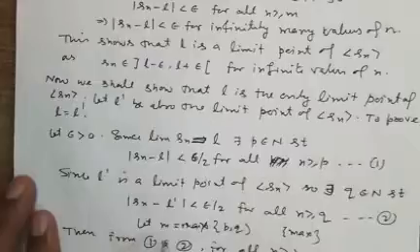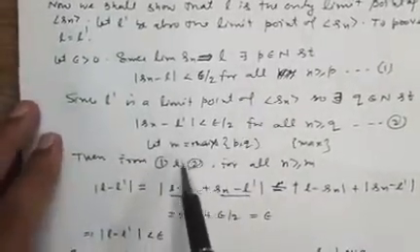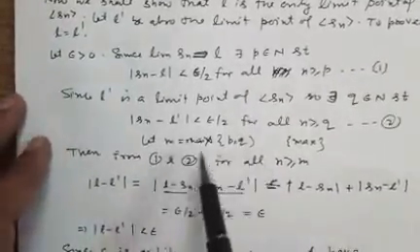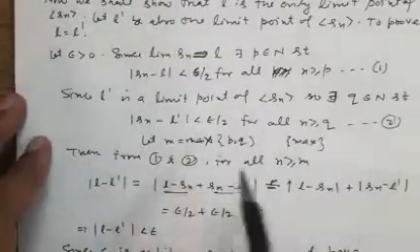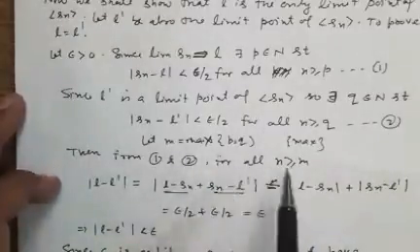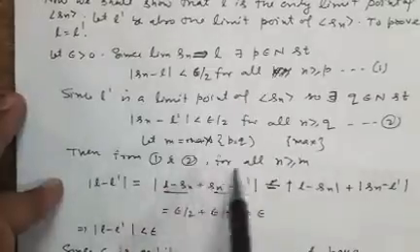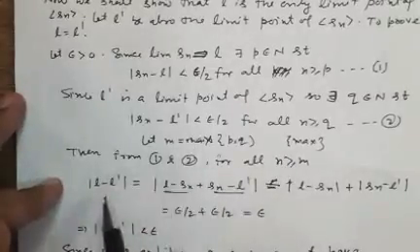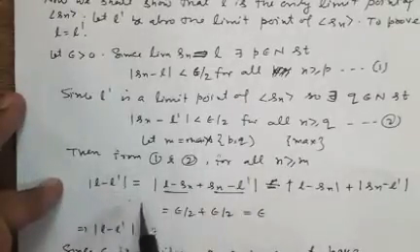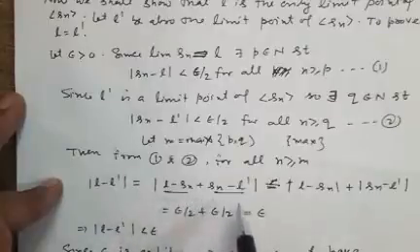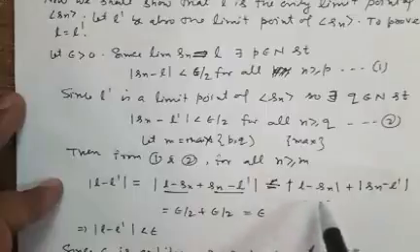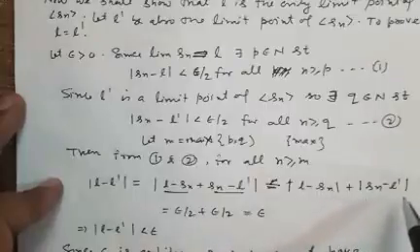And now we take m as the maximum of P and Q. We have done this in many theorems previously. So now we find mod of L minus L dash, and with this property of mod, it will be less than or equal to mod of L minus Sn plus mod of Sn minus L dash.